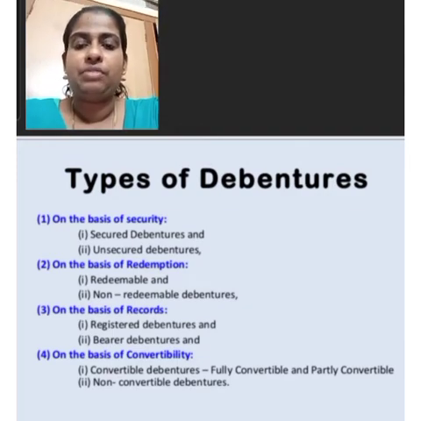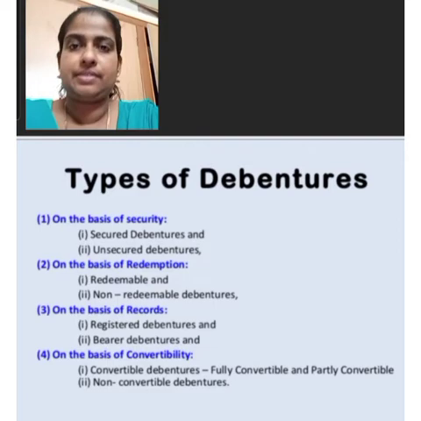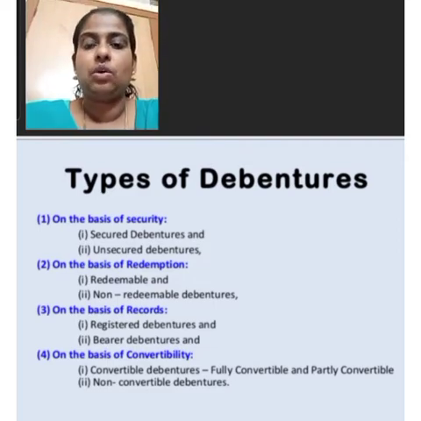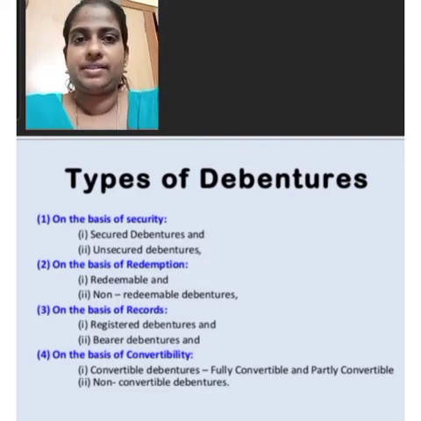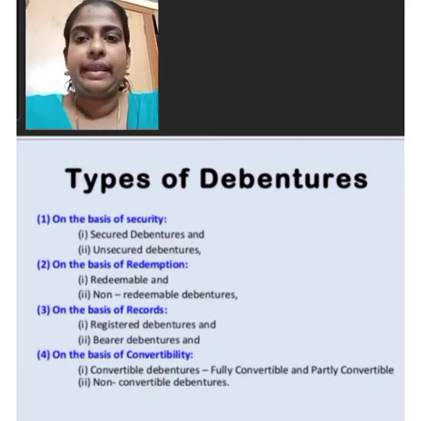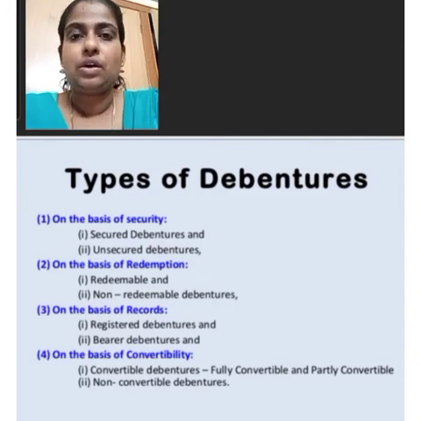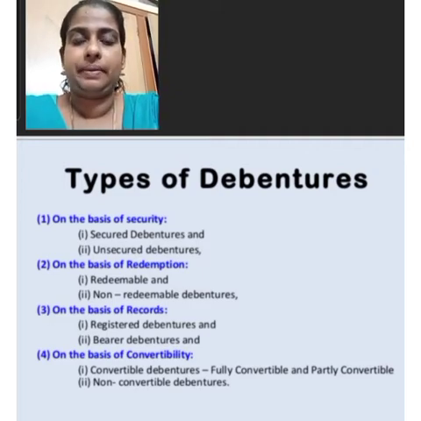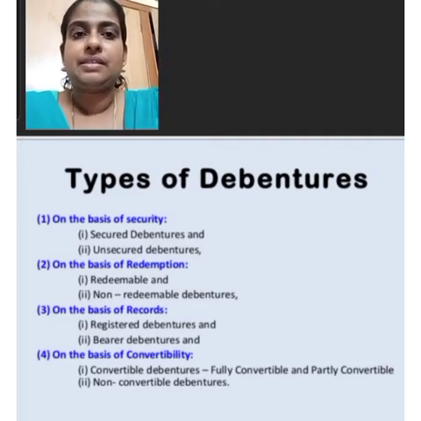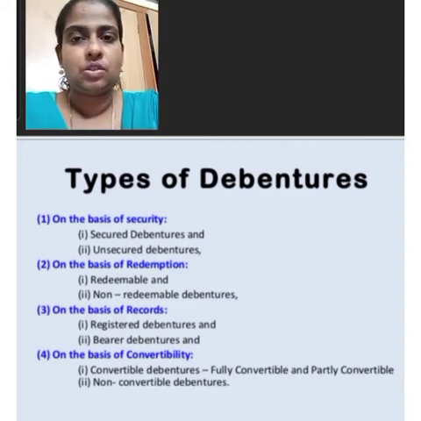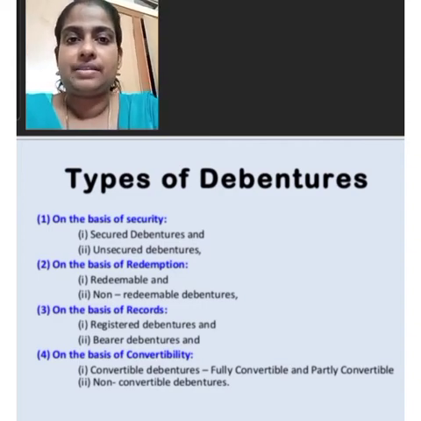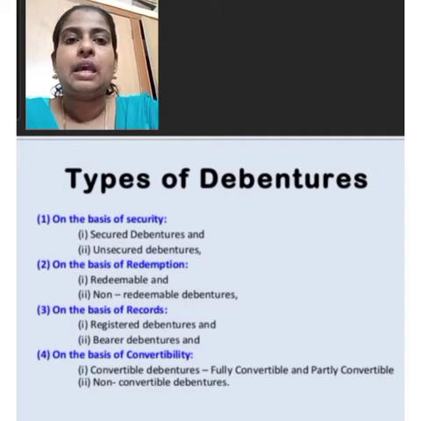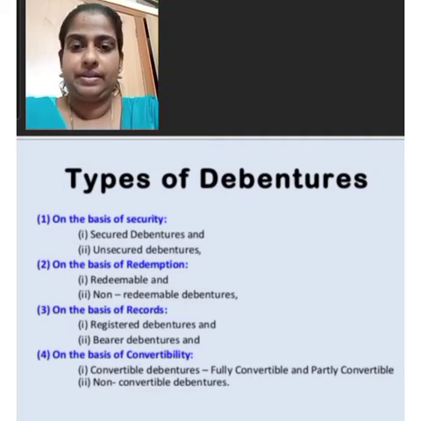Then another type of debenture is unsecured debentures. Unsecured debentures are also known as naked debentures. Unsecured debentures are those which are not given any security. The holders of such debentures are treated as unsecured creditors at the time of liquidation of the company. Such debentures are not very common these days, so unless otherwise stated, the debenture is presumed to be secured.